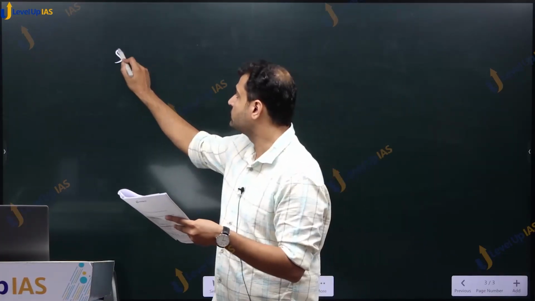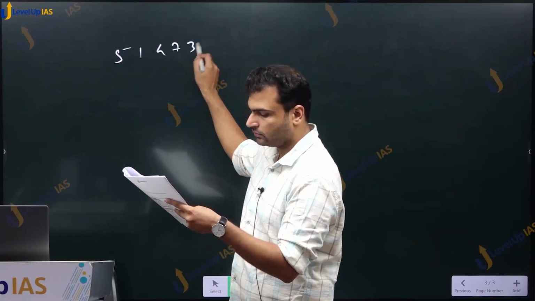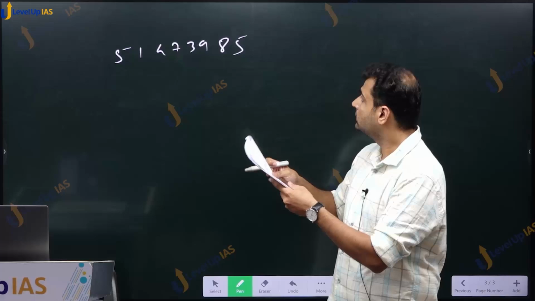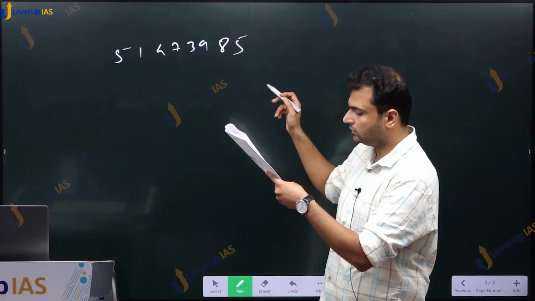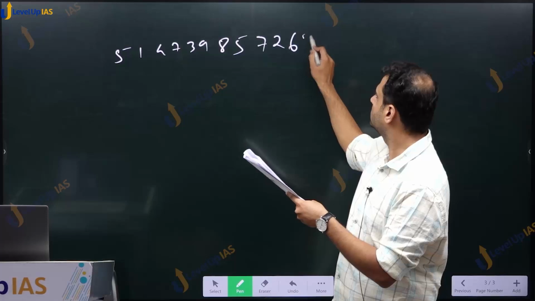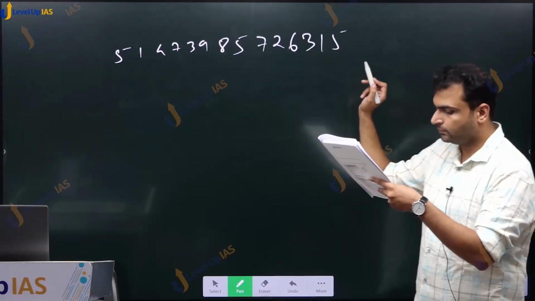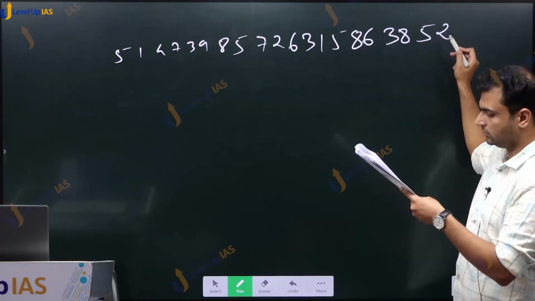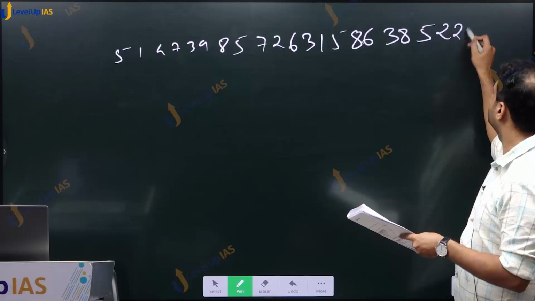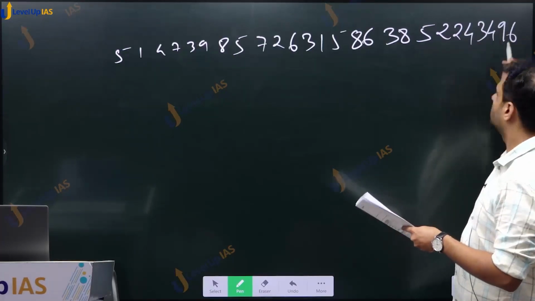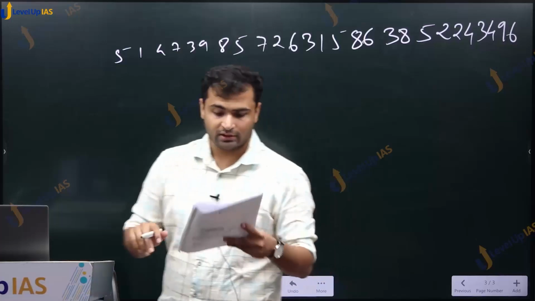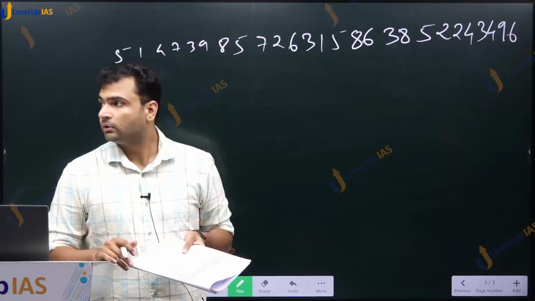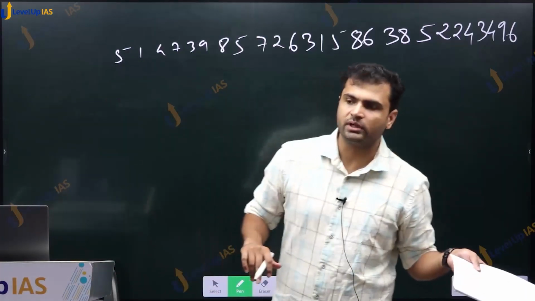They gave this particular sequence, and the question was, how many odd numbers are followed by odd numbers in the above sequence?